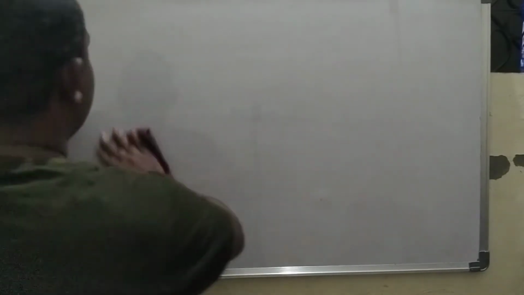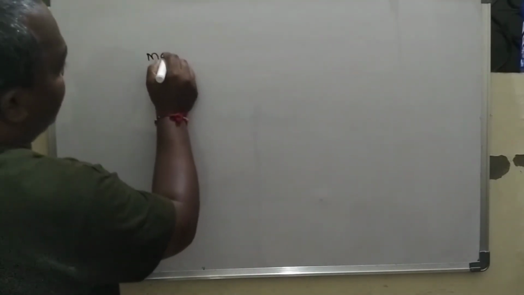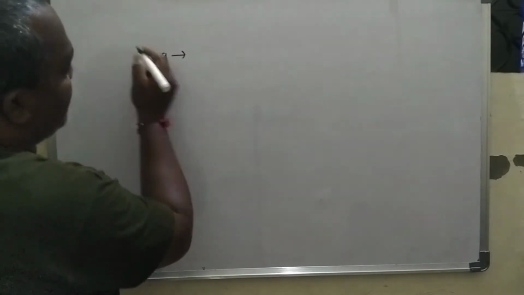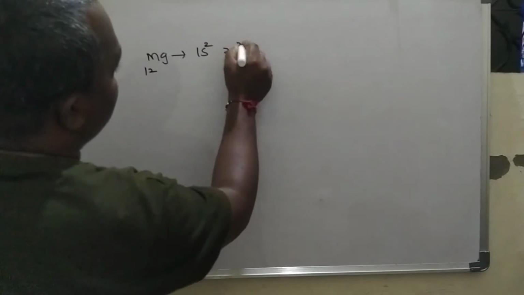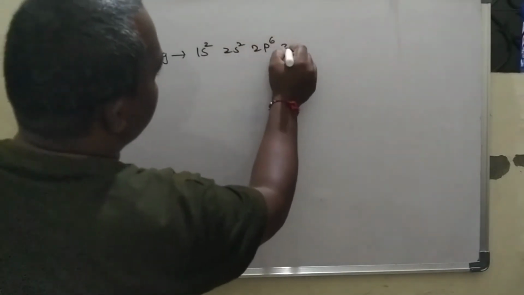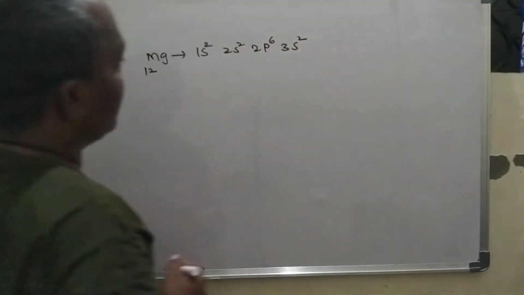Here there is an atom, magnesium, having 12 electrons. It has the electronic configuration 1s2, 2s2, 2p6, 3s2.